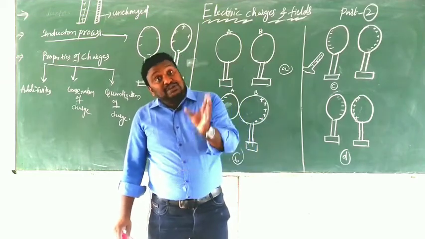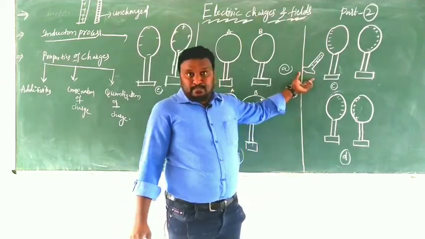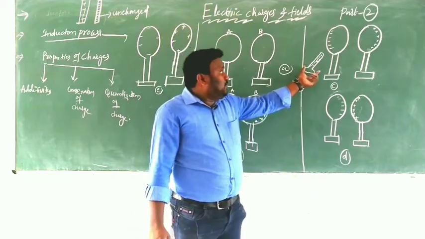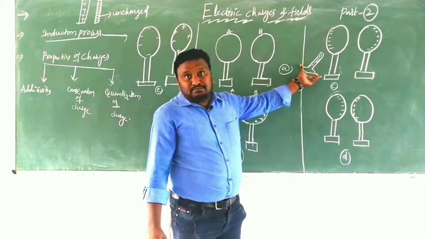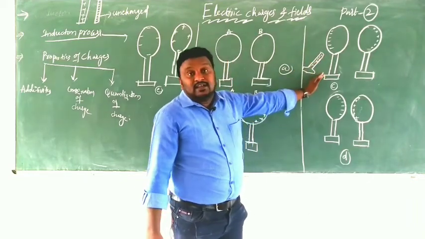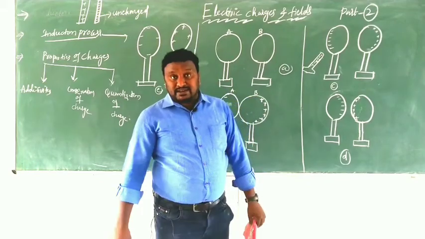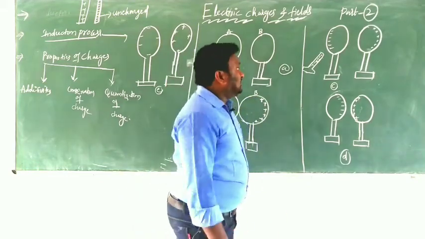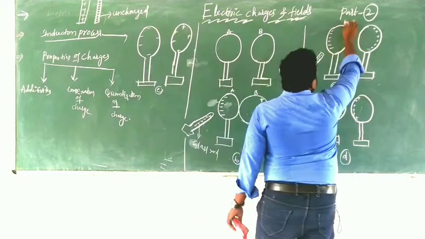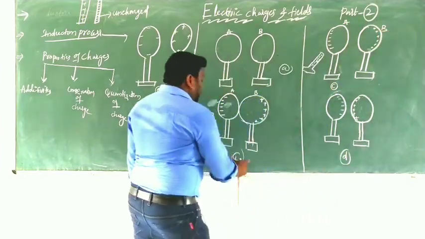The separation also happens like this. How? By maintaining this positive glass rod near to A, we have to keep them separate. So this is A and this is B. Now these two are separated.